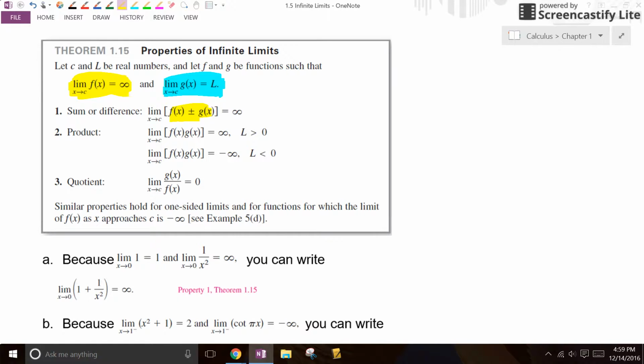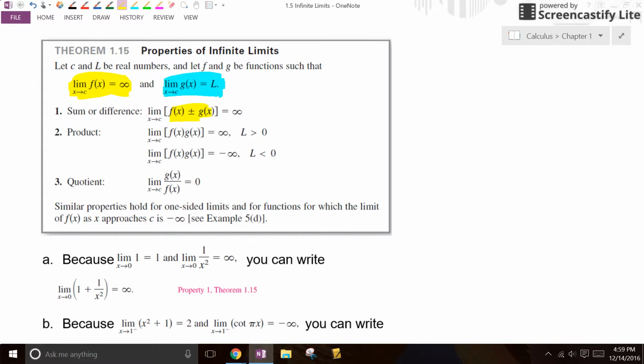The product rule says that if your limit was positive and you multiply it by infinity, you still get infinity. If the limit of g of x was negative, and you multiply it by the other limit, which is infinity, you get negative infinity. That's all the product rule says.